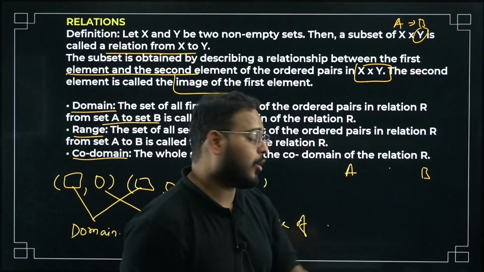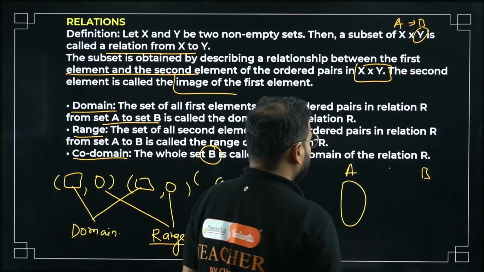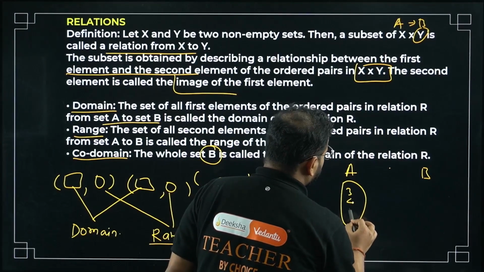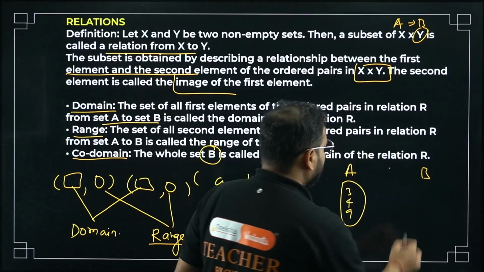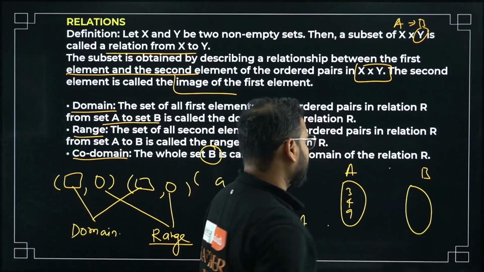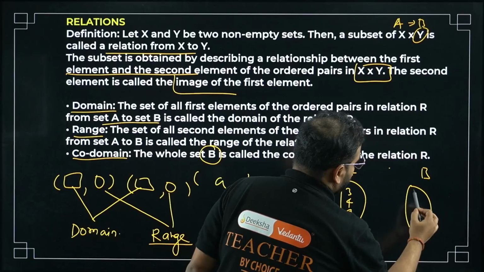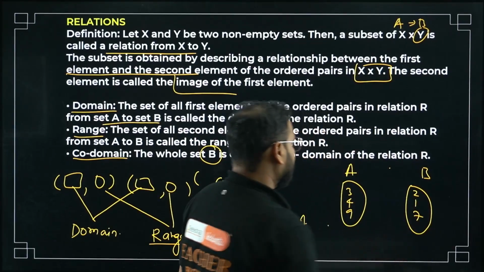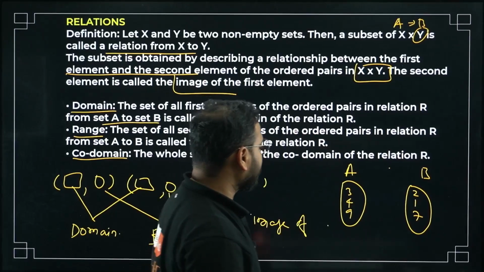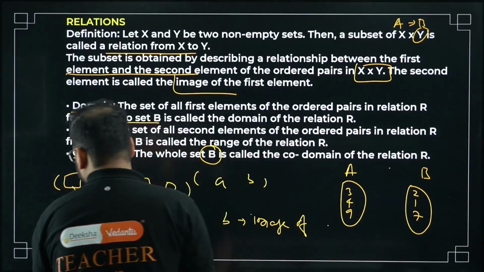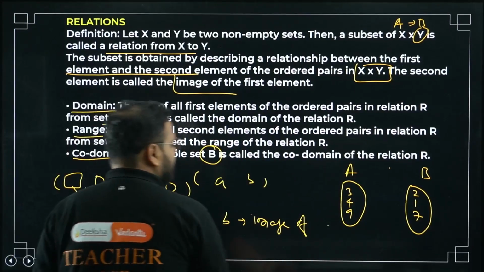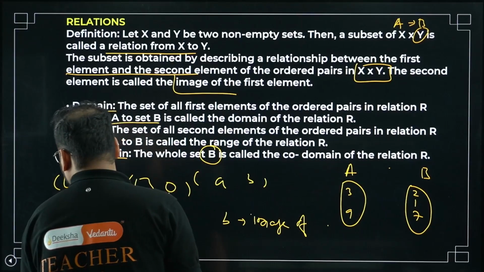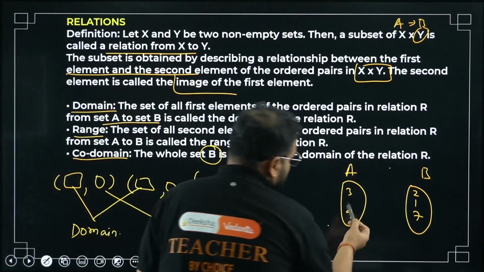Then in set A I can write some odd numbers, maybe 3, 5 and 9. And in set B, 2, 1, 7, okay, 2, 1, 7.